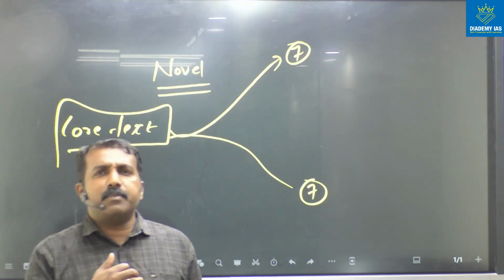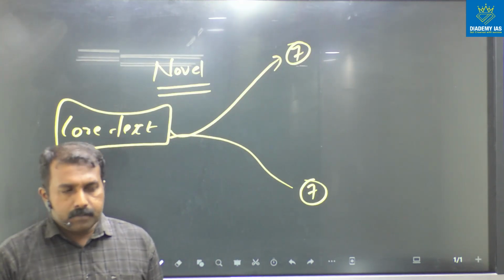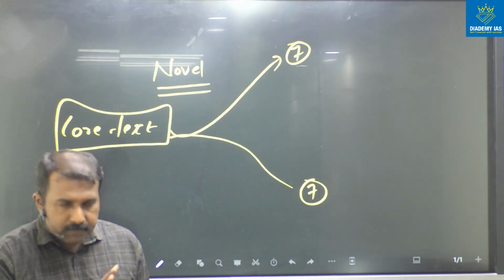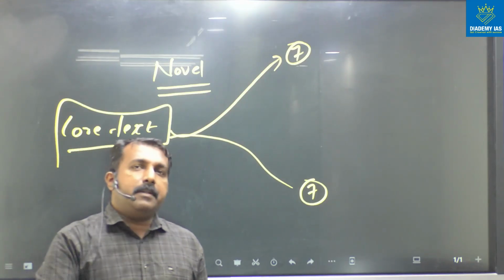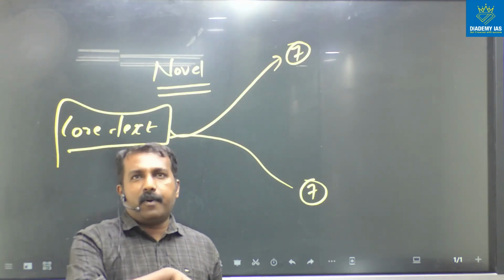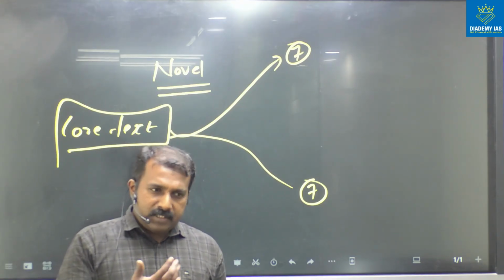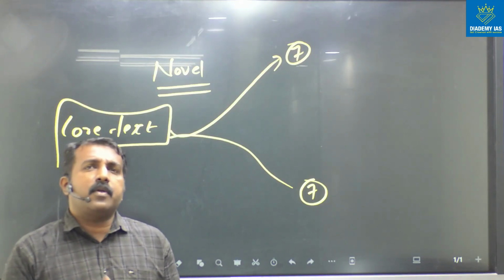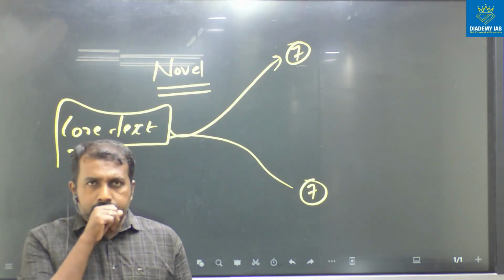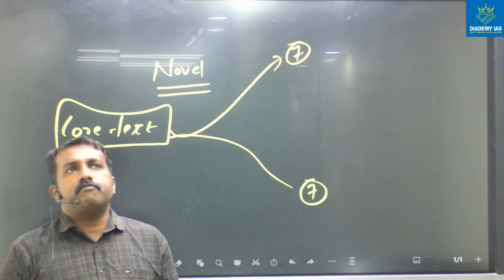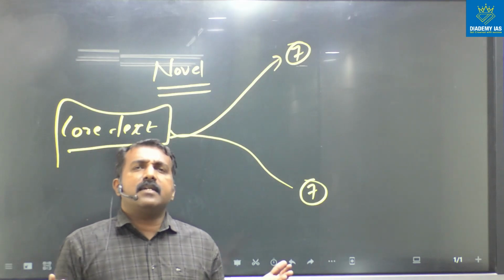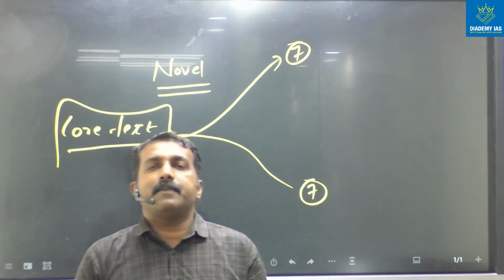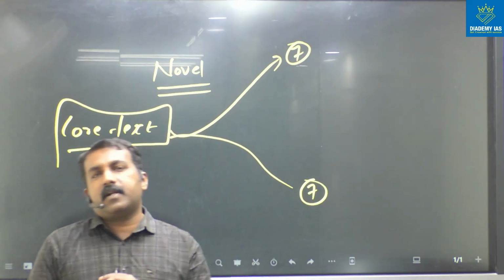I'm trying to convey that we have to analyze the overall theme of the novel with the help of some keywords. For example, nationalism, freedom struggle, all these are there. Gandhian philosophy, then ahimsa, satyagraha, because different concepts are there in the novel. So in this way we have to approach the novel one by one.